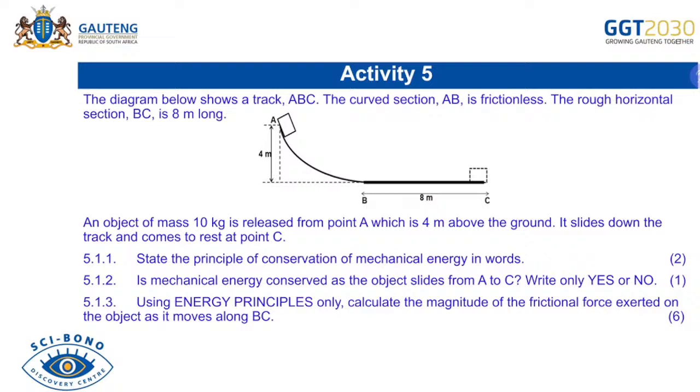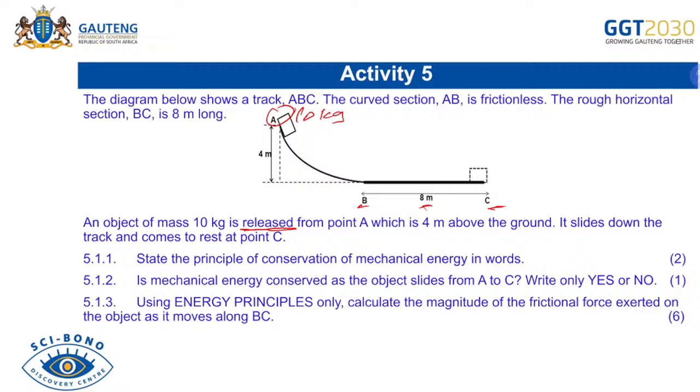Our fifth activity. The diagram below shows a track ABC. So you can see our track is A, B, C, and it says from B to C is 8 meters. An object of mass 10 kg, so we are told that the mass of this object is 10 kg, is released. It's very important to underline the language there: released. It's released from point A, which is 4 meters above the ground. It slides down the track and comes to rest at point C.